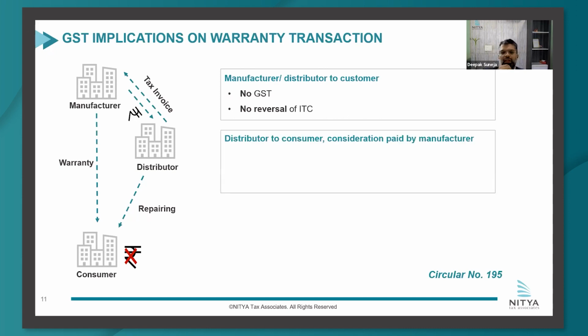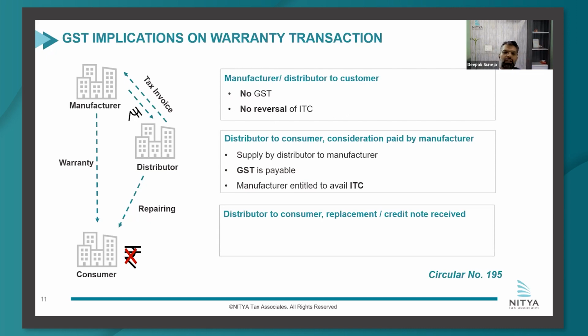Now moving to the other part, and again the second important part, which was dealt with by the Tata Supreme Court judgment, wherein the circular has dealt that when the distributor issues a tax invoice on the manufacturer, therein there would be a supply from the distributor to the manufacturer. And also they say that GST is payable, but ITC would also be eligible to the manufacturer. So they have clarified that in this case, yes, tax is payable as was held by Tata, but they have also said that ITC would be eligible to the manufacturer because he received these goods or services to discharge his warranty obligations.